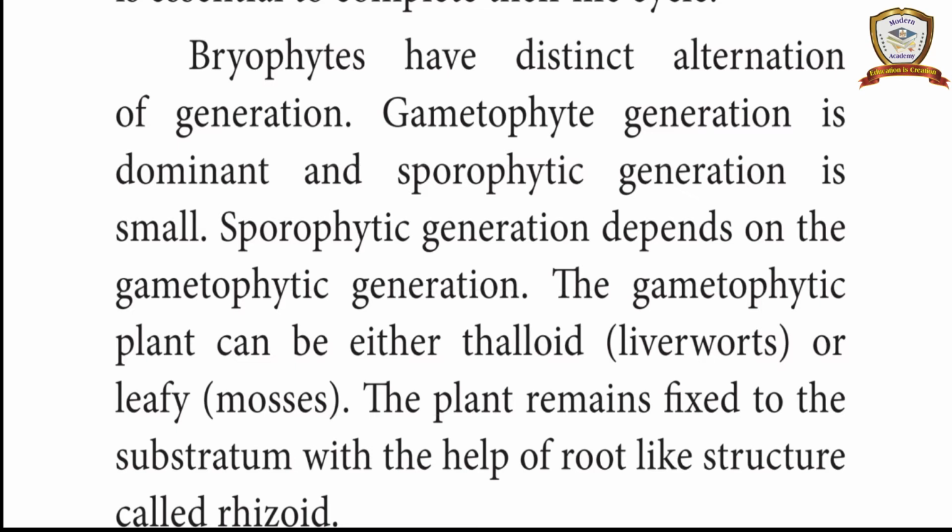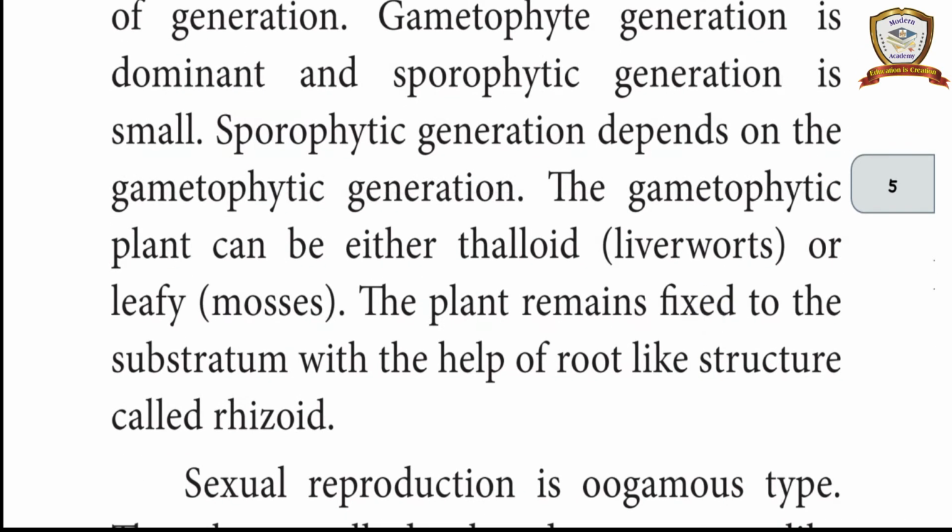Bryophytes have distinct alternation of generation. The gametophyte generation is dominant and the sporophytic generation is small. The sporophytic generation depends on the gametophytic generation. The gametophytic plant can be either thalloid, liverworts, or leafy, mosses. The plant remains fixed to the substratum with the help of root-like structures called rhizoids.